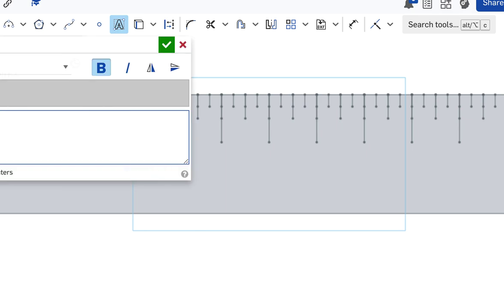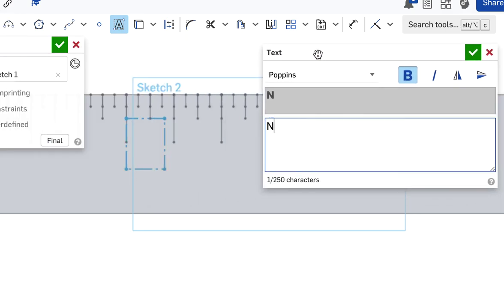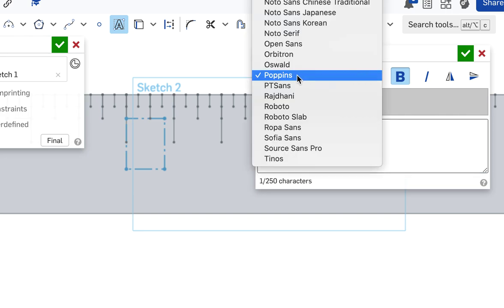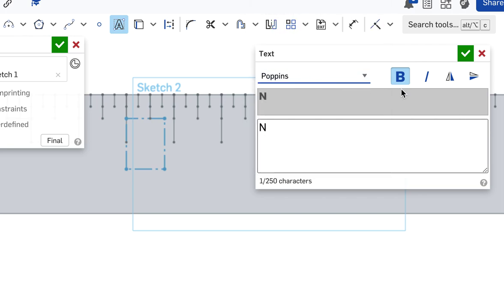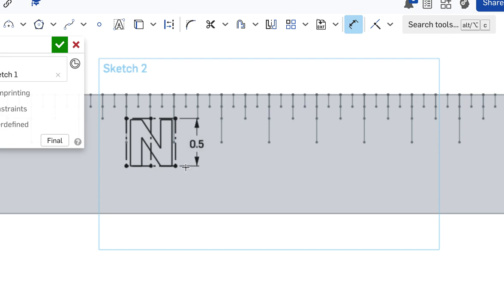And I'm going to type N in my box there, so it popped up there. And there's a couple different fonts. I'm just going to leave it on whatever, Poppins, whatever that is. I'm going to click bold. So there's N, and notice it made it fit the height that I chose. Okay, so I'm going to dimension this here. I want it 0.5. So now the height is what I want.